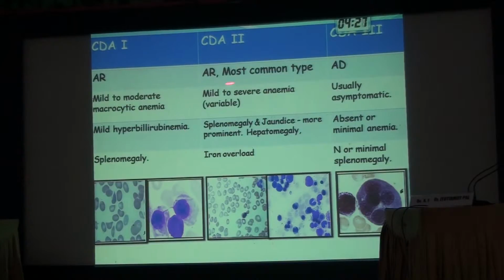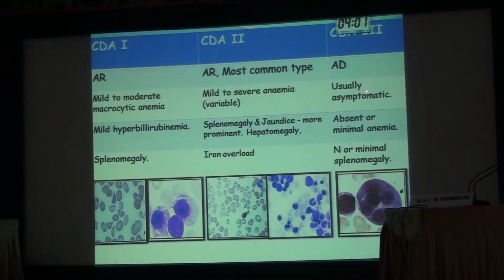So, what is significant? The most common is CDA type 2. The patients have variable degrees of anemia with huge splenomegaly and jaundice. Hepatomegaly may be present. The patients are prone to iron overload. And these are the characteristic bone marrow findings. In CDA type 1, we get chromatin bridges. And in CDA type 2, binucleated erythroid cells are seen in the peripheral smear as well as the bone marrow.